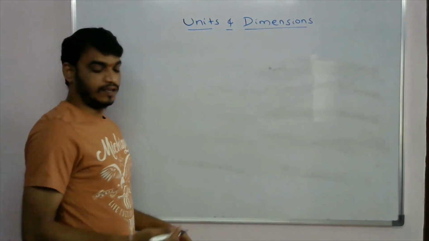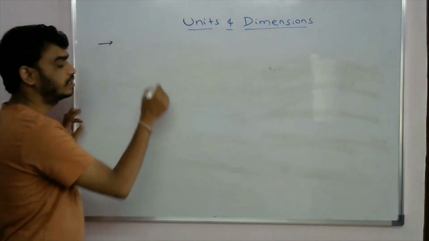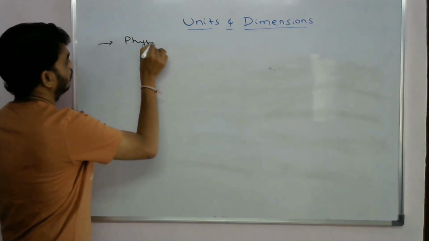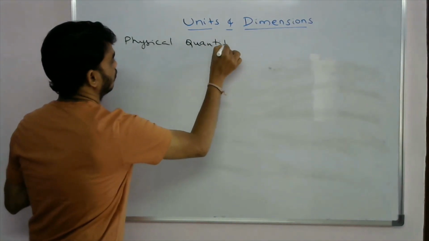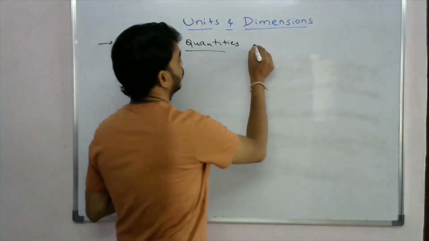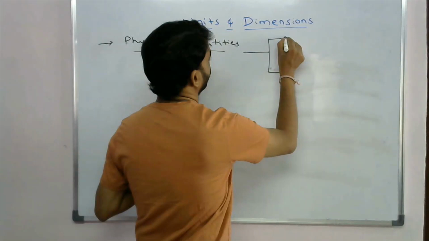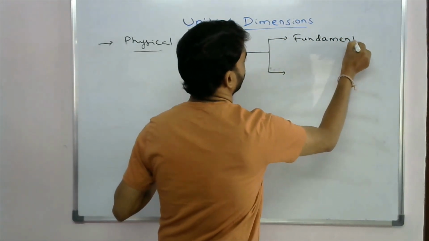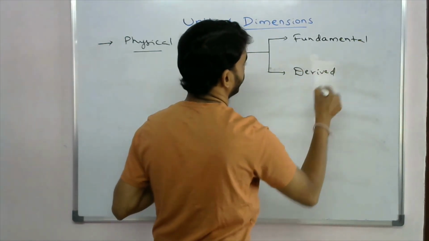First, these physical quantities are of two types: one is the fundamental quantities and another one is the derived quantities.